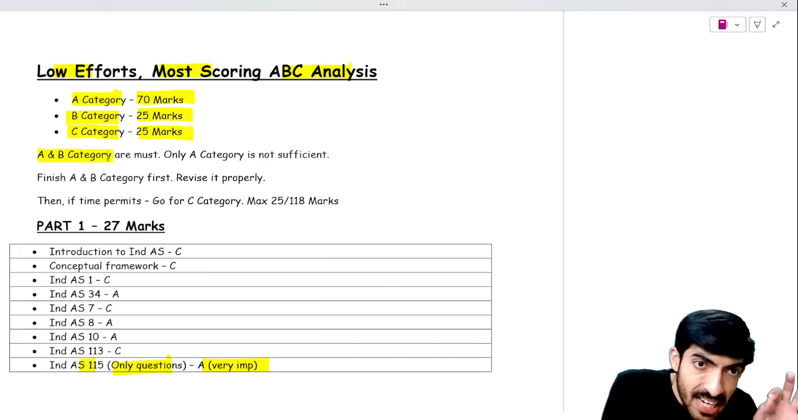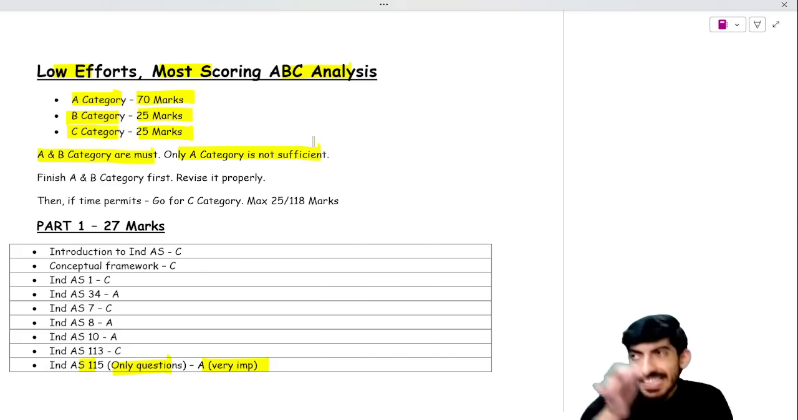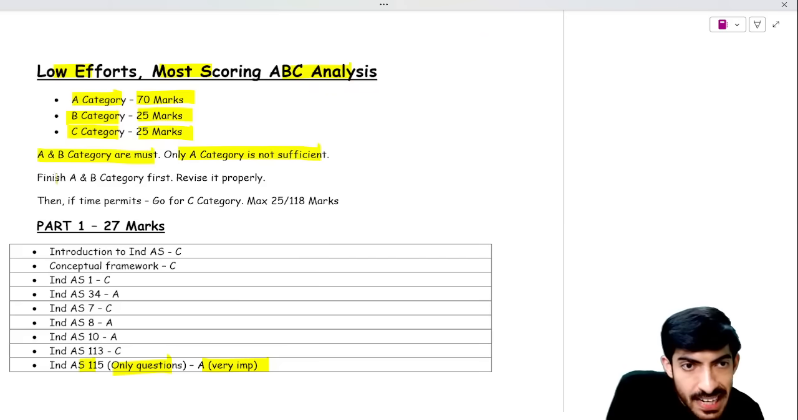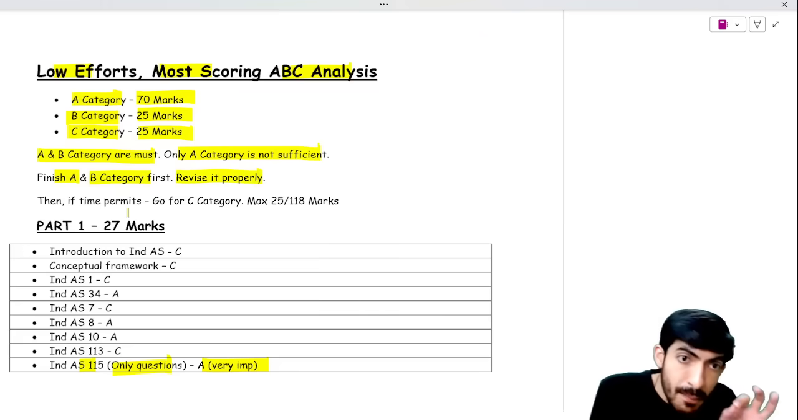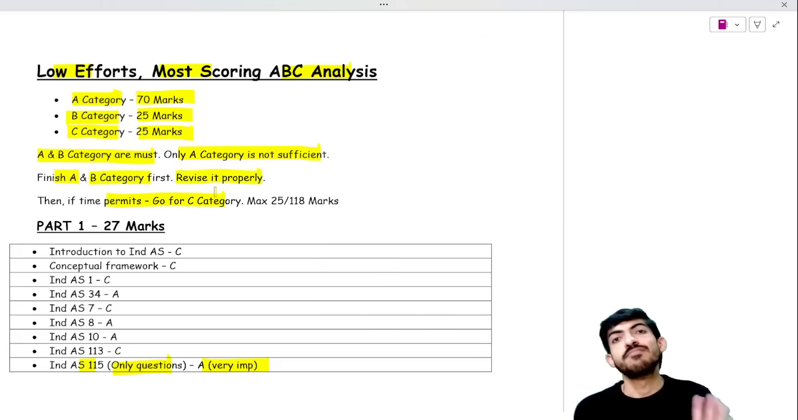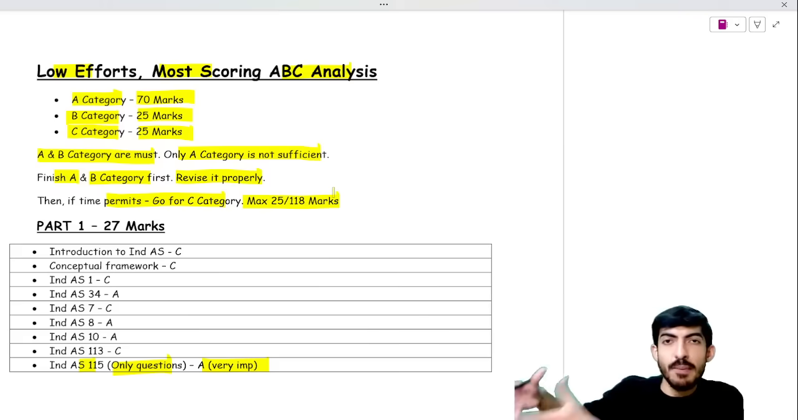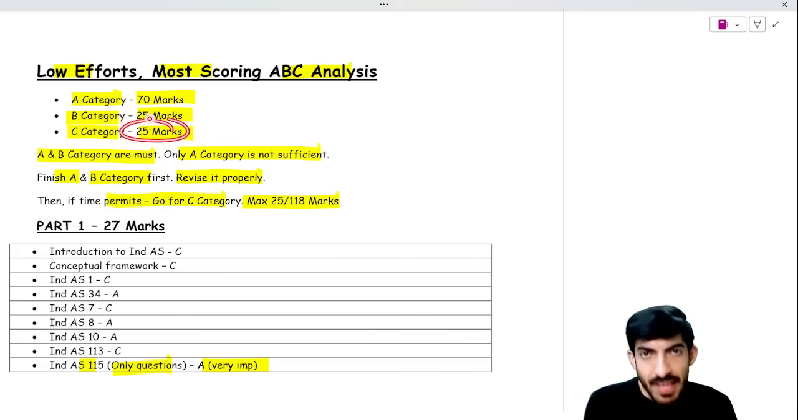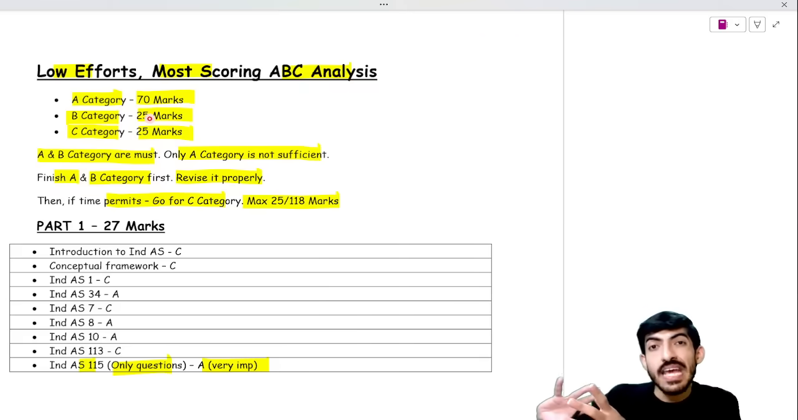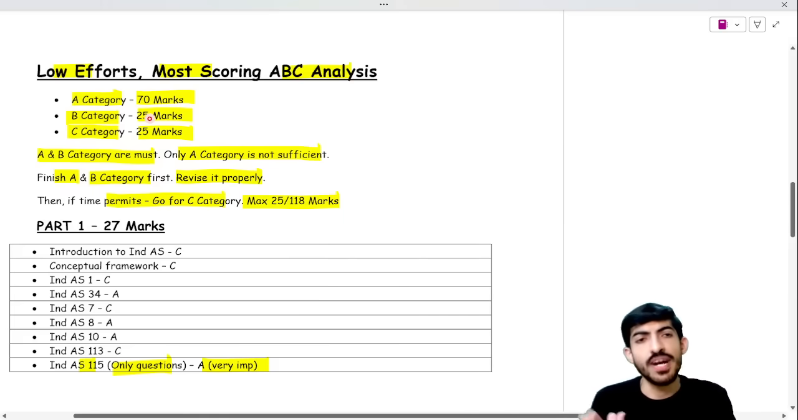A and B category you must finish. Only A category is not sufficient. You have to do A category, then B category. So finish A category first, then go for B category, revise it properly. Then, if time permits, go for C category, otherwise leave it. Maximum it will be asked for 25 out of 118 marks. Like a 118 marks paper will be there, C category will be of 25 marks. So my suggestion is focus on A and B properly. C you can ignore or keep it for last. If you have time, keep it for last. If you don't have time, just ignore it.